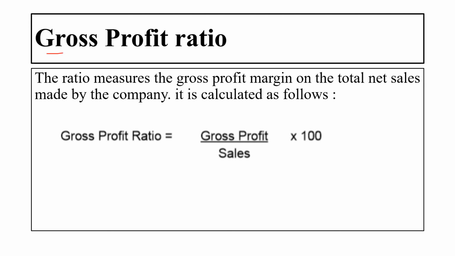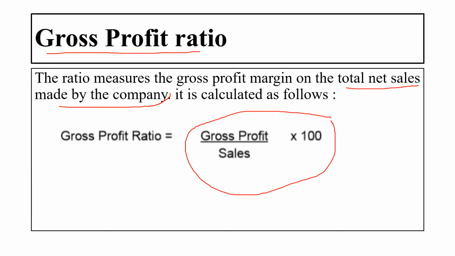Then there is the gross profit ratio. The ratio measures the gross profit margin on the total net sales made by the company, and it is calculated based on the formula, that is gross profit divided by sales multiplied by 100. You will get the gross profit ratio. Okay.